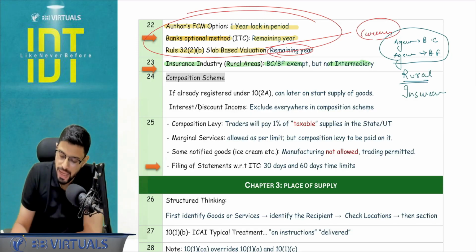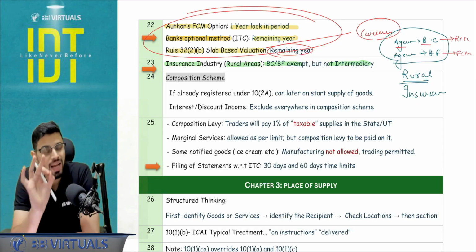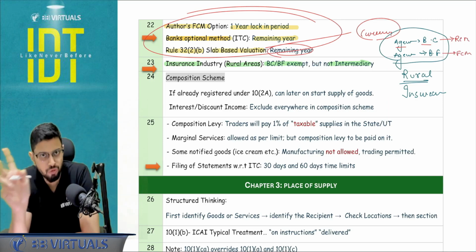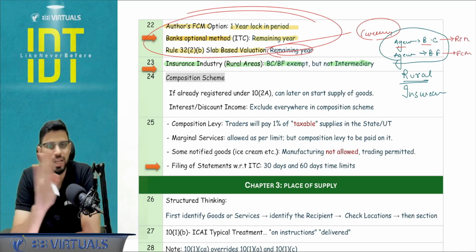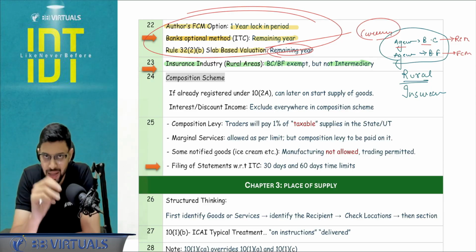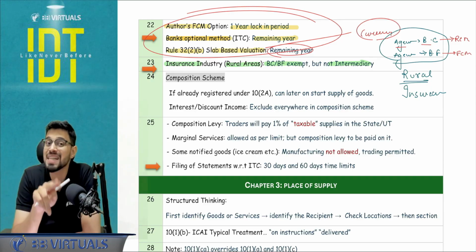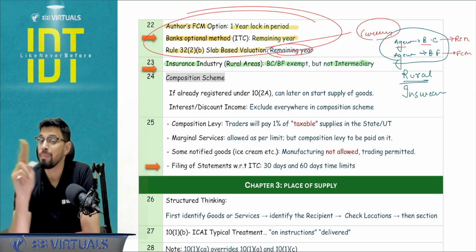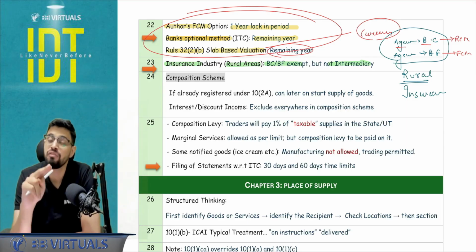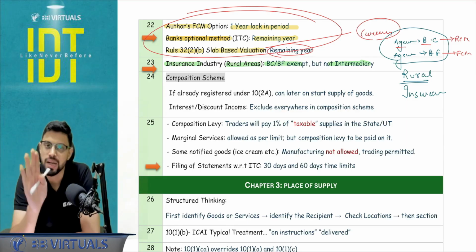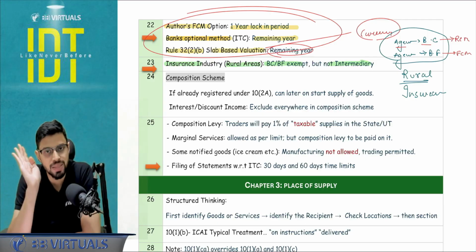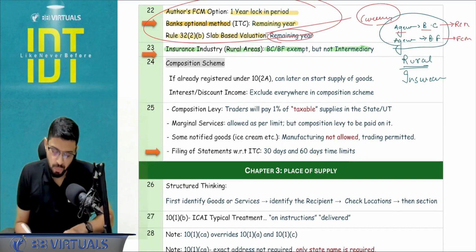Let's analyze. Agent to business correspondent, this will go under reverse charge mechanism, but agent to business facilitator will go under forward charge mechanism, because in RCM entry we only have one out of two. The one is agent to BC. Agent to BF is not there. I hope this is clear. And another RCM entry is business facilitator to a bank. Business facilitator to insurance, it is again under forward charge mechanism. Is this clear?